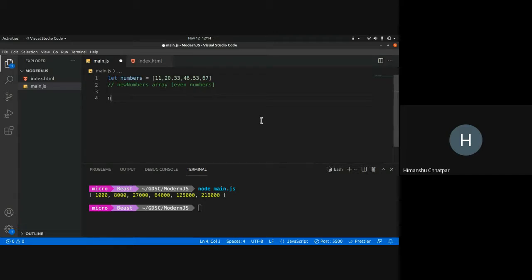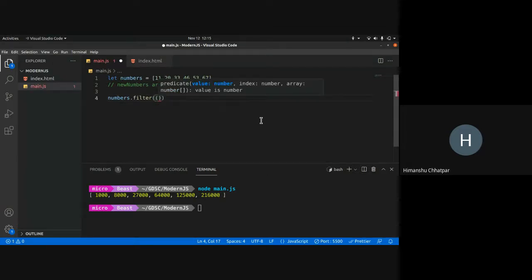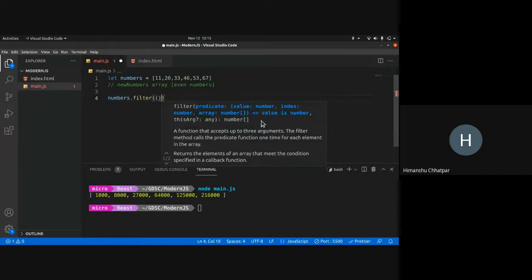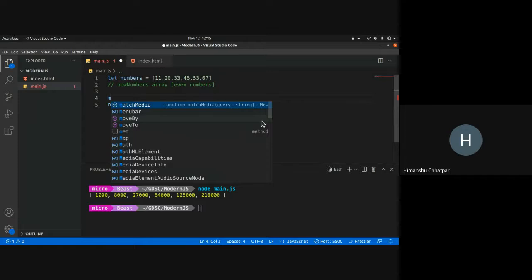So what filter does is numbers dot filter. Again, it is similar. It takes in a callback function, right? So callback function is whatever. Basically these callback functions take in what you need to check for each variable. So what map used to take was numbers.map.